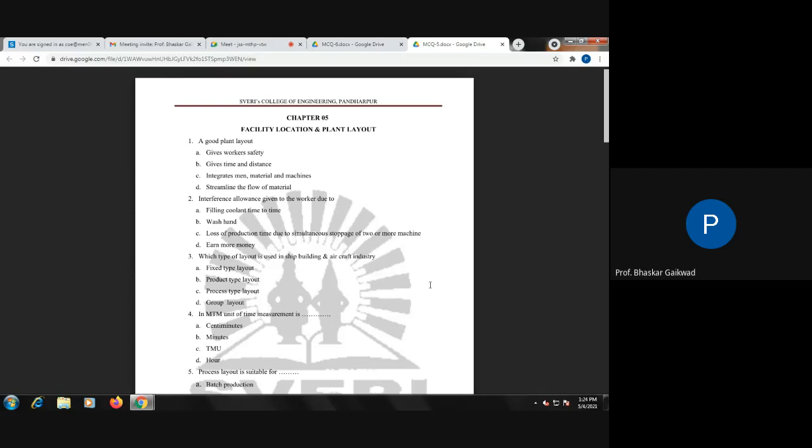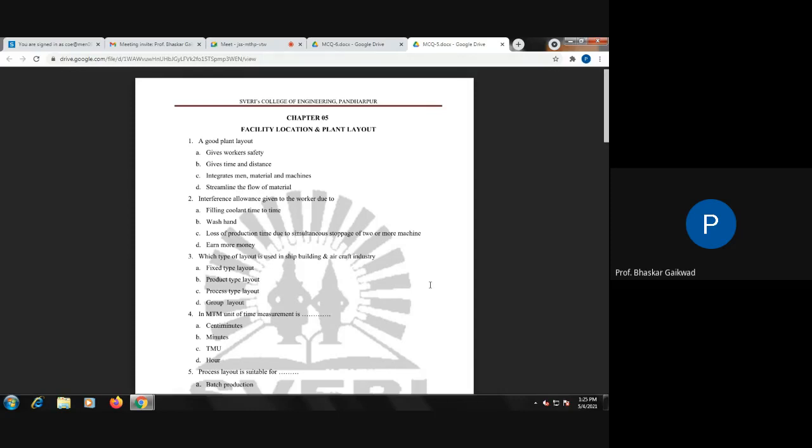Then types of layout. That is the process layout: all lathe machines, cutting machines should be in one place. These are the examples for the process layout. Disadvantage here: a longer processing time is required for the process layout.